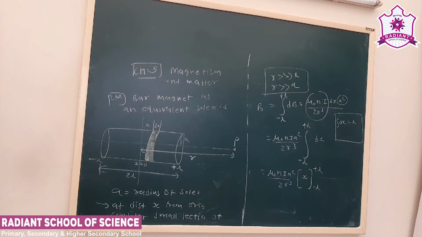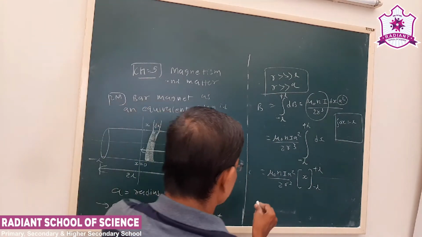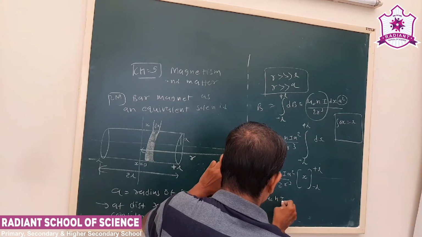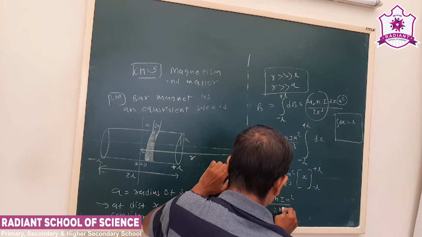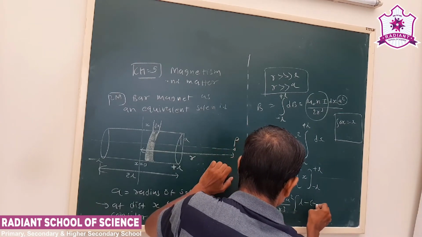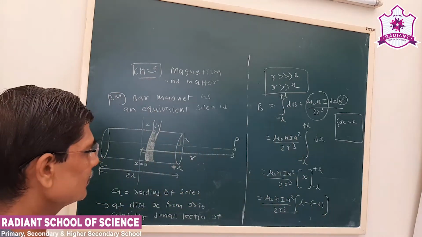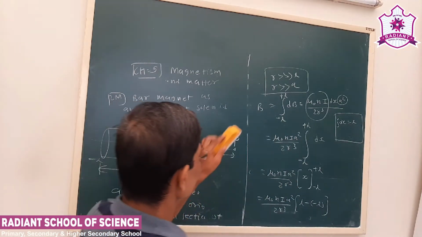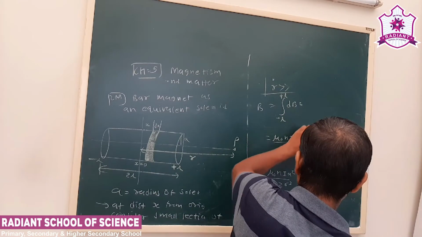So mu 0 n I a square upon 2 r cube into L minus minus L. This has become plus 2L.